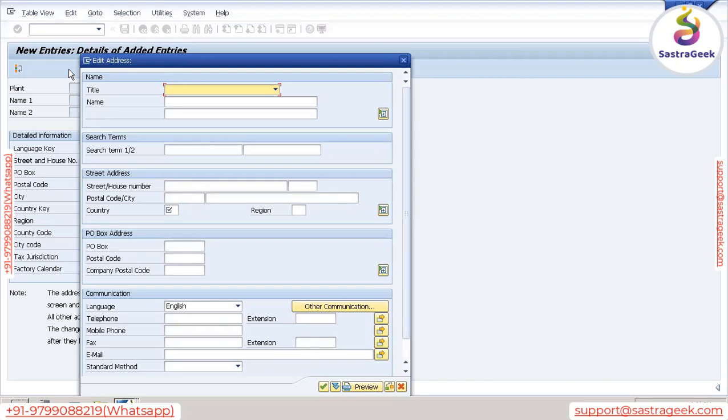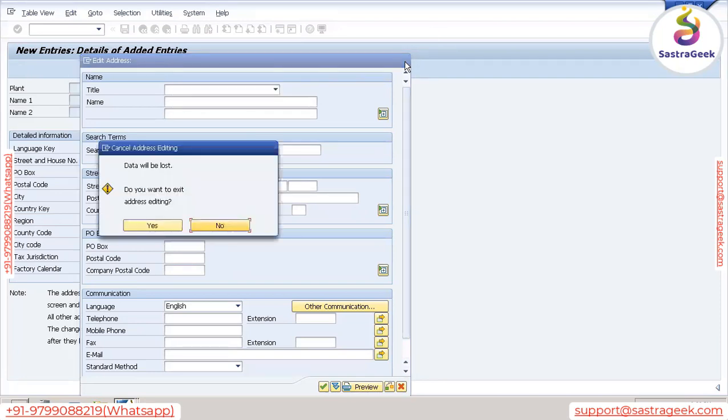But if you copy, so many errors will be avoided, because all those errors won't belong to SD only. They can belong to FI, or to some other modules. So to avoid those errors, we are just copying. In that case, most of the things get copied in the background, so generally we don't get such kind of errors.